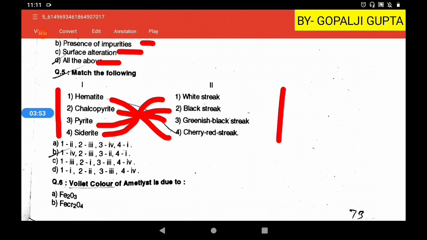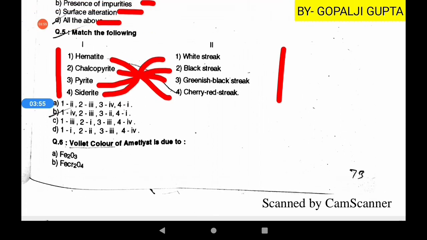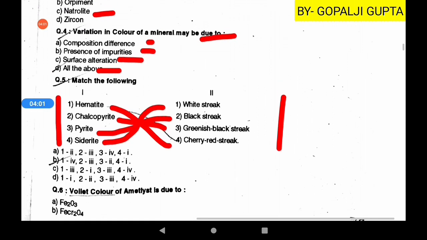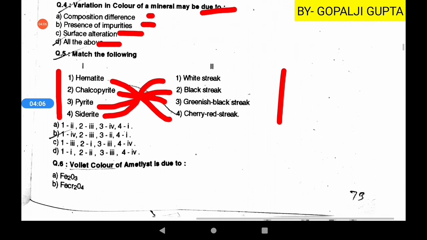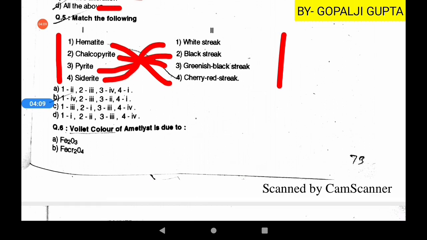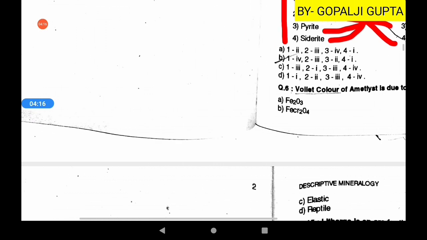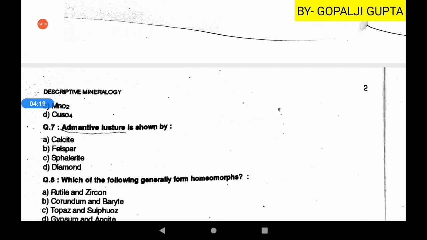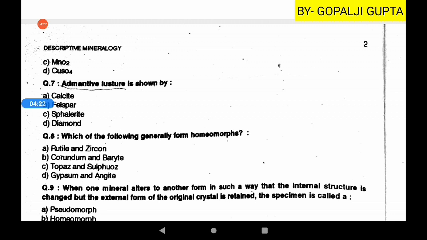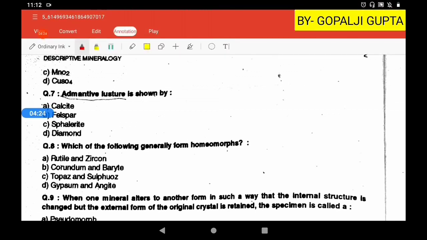Now the next question is: violet color of amethyst is due to. As we know, amethyst is a variety of quartz, and as we discussed in the fourth question, a mineral can show variation in color. So this variation is also seen in quartz, and if the color is violet, then we call it amethyst. Your options are Fe2O3, FeCr2O4, MnO2, CuSO4. So this color is because of the presence of MnO2. So the third option, or C, will be our right answer.